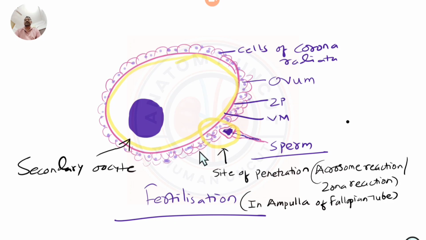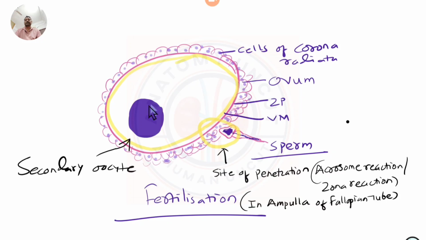Yes, it can happen in some cases of simultaneous penetration of two sperms. Those zygotes will be non-viable. If there is multiploidy or polyploidy, the zygotes cannot survive. Only the normal zygote with the normal chromosomes will survive, and it will undergo the further process.